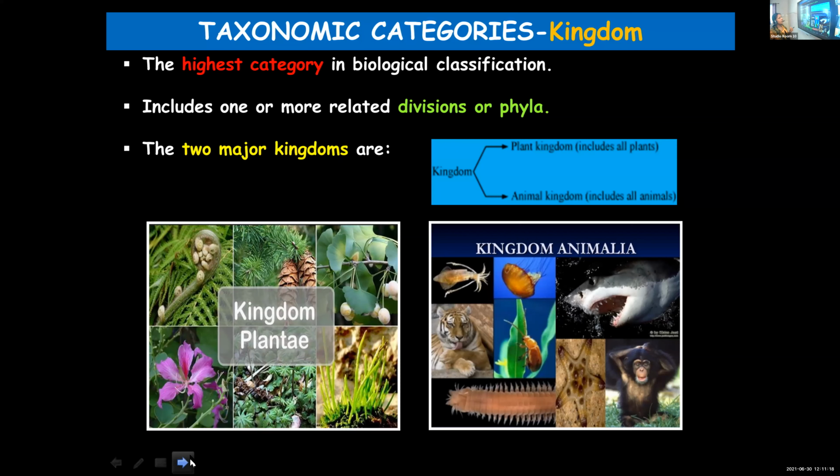Once again, kingdom is the highest category in biological classification, and under kingdom you can find related divisions or related phyla. The two major kingdoms are Plantae and Animalia, or plant kingdom and animal kingdom. As the name suggests, plant kingdom includes all the plants, animal kingdom includes all the animals. So with that, we have completed the different taxonomic categories.